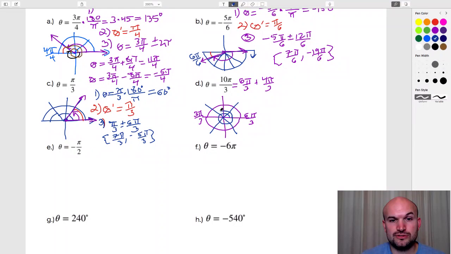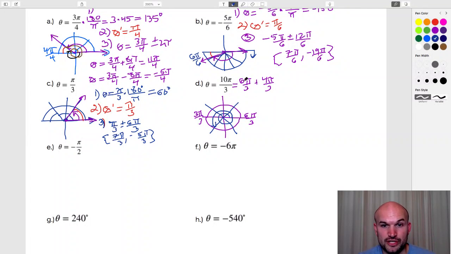So 1, 2, 3, 4. It's going to take us all the way down there. So that's what our angle is going to look like. Don't really need anything else in there. We just really need the blue without those lines there. But that's going to be what our angle is in standard form.